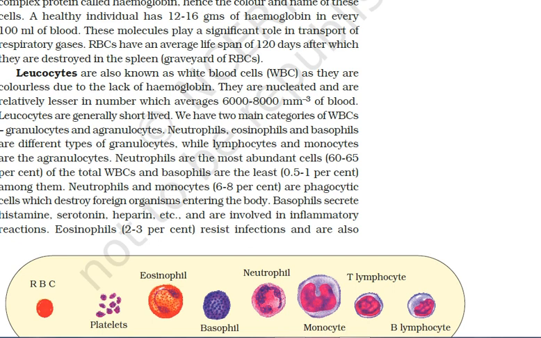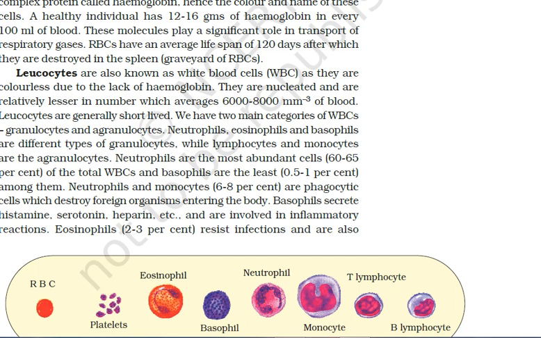They are formed in the bone marrow in adults. A healthy adult man has an average of about 5 to 5.5 million RBCs per cubic mm of blood.